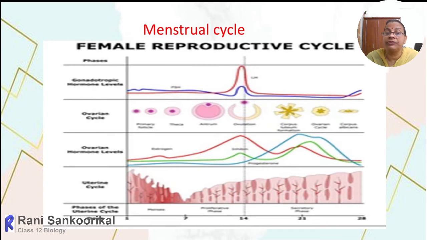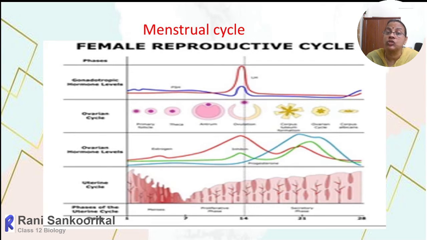Until the 25th day within the ovary, you can see the corpus luteum itself is acting as the endocrine gland. It secretes more of progesterone and a little bit of estrogen. The role of progesterone is to maintain the pregnancy if the ova happens to meet with the sperm.